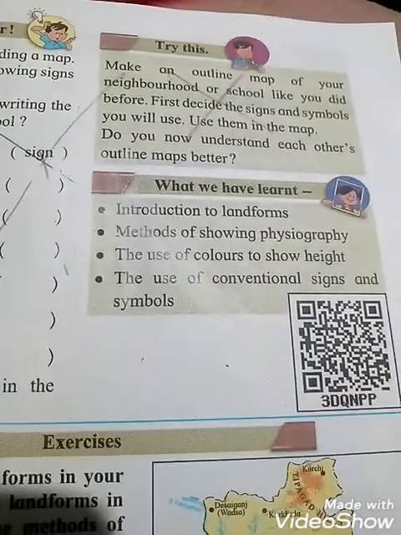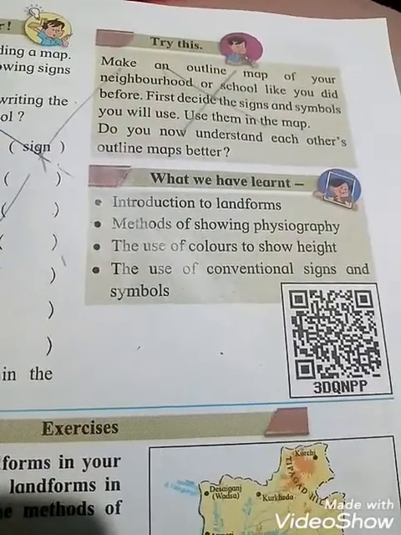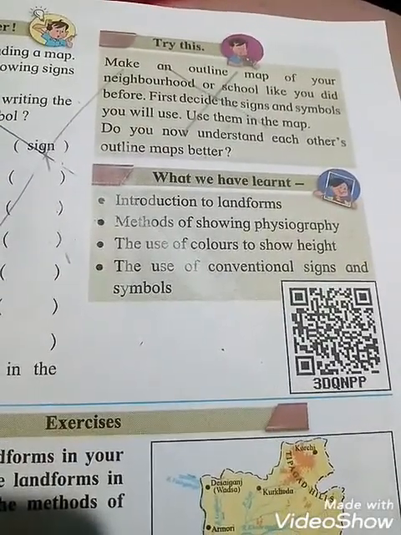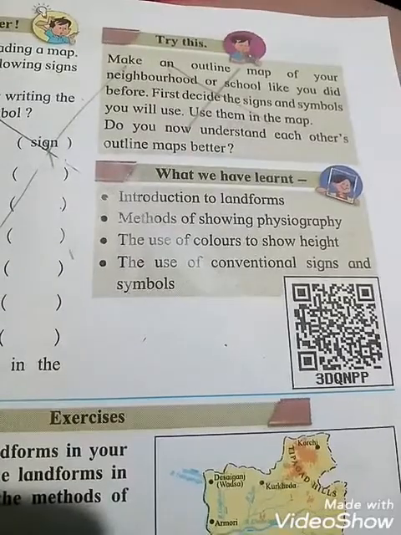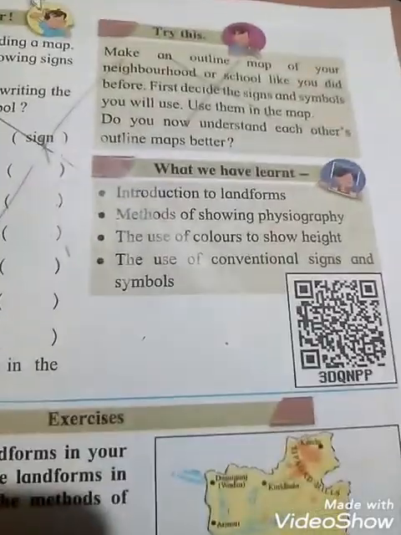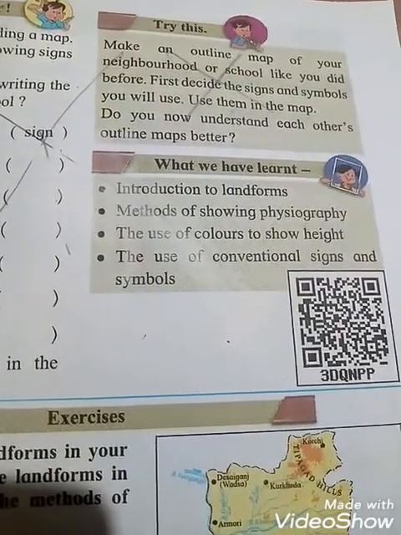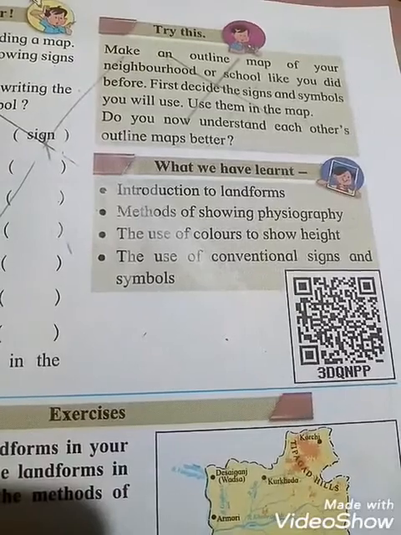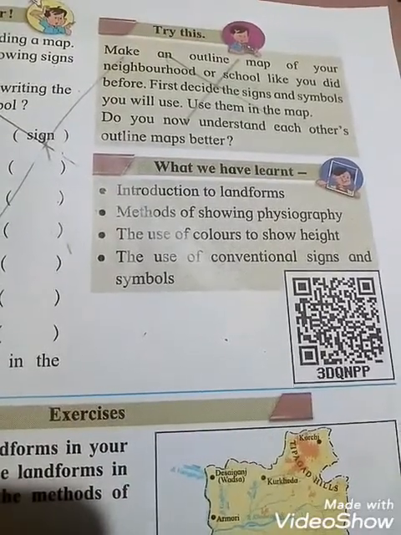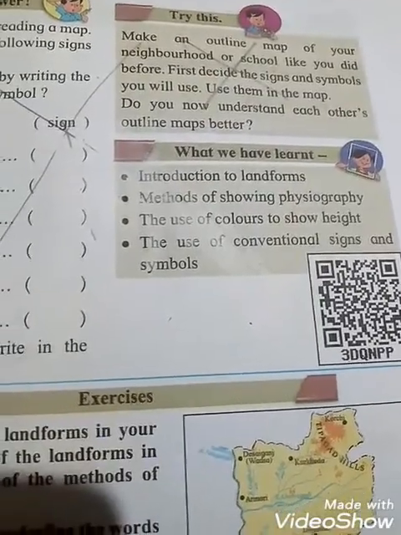So what we have learned in this chapter, students, Maps, Our Companions. The first point is the introduction to landforms, mountains, valley, plateau, plain and all that. Next is the methods of showing physiography. Third is the use of color to show heights. And the fourth point is the use of conventional signs and symbols. So these are all the points we have discussed in this chapter.